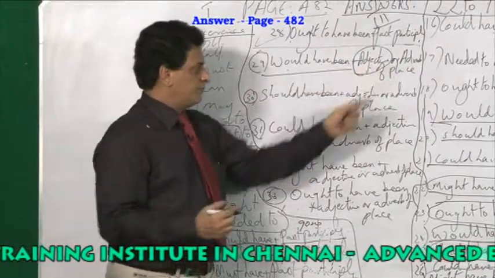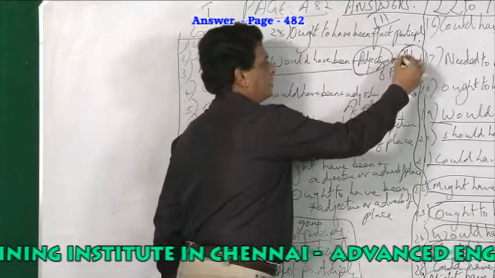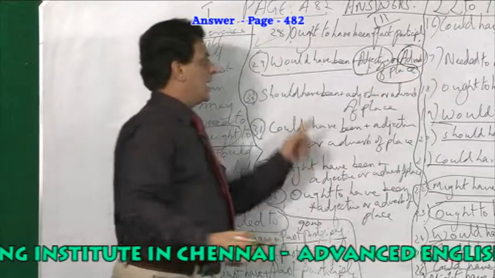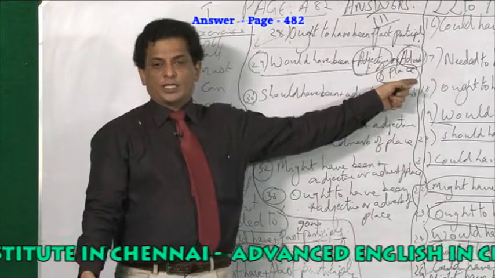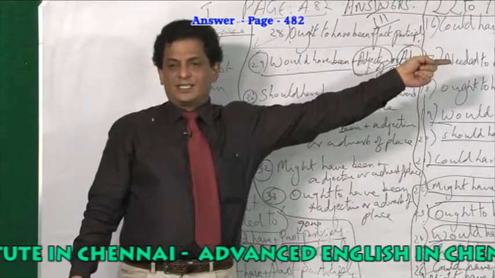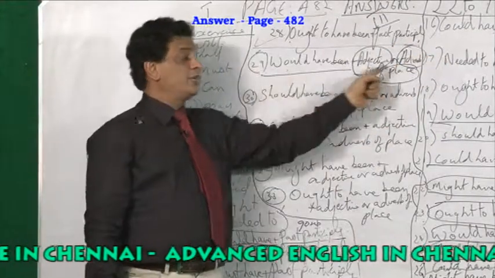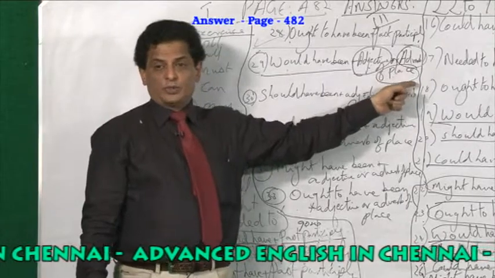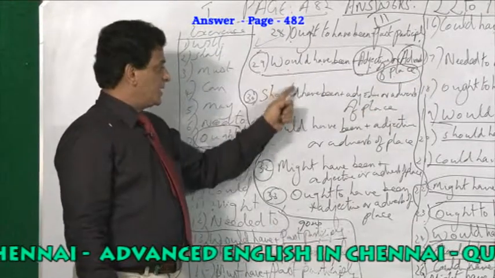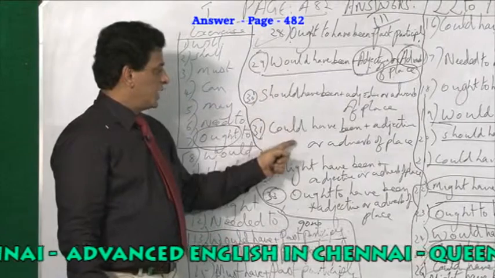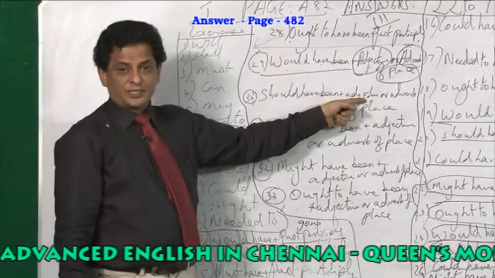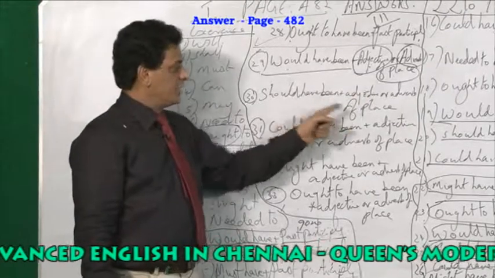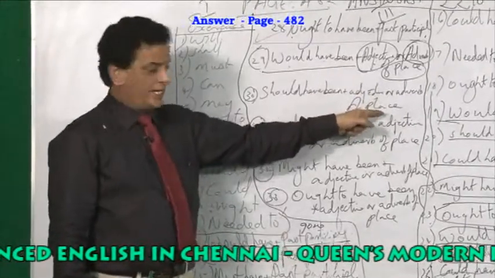Suppose it is an adverb of place, what do you use? See, now I am in an institution. I wish I would have been at home. So I say I would have been at home by now, but I am here. So in these places you are using would have, should have, could have. I should have been what? Talented. I should have been in Delhi.